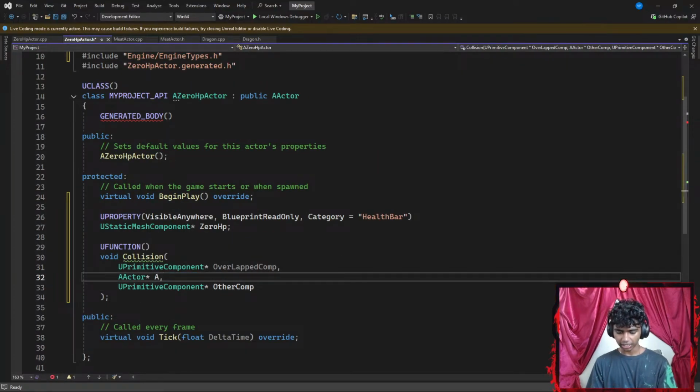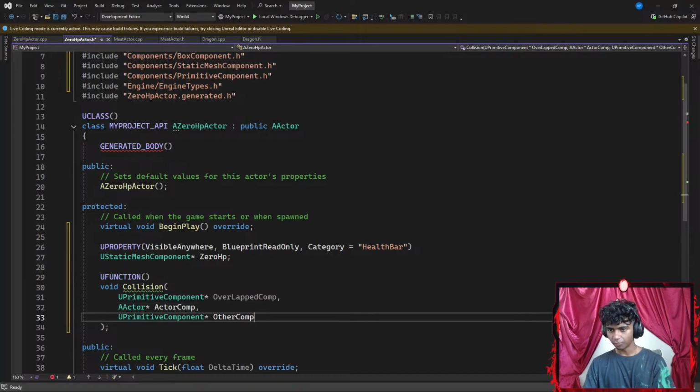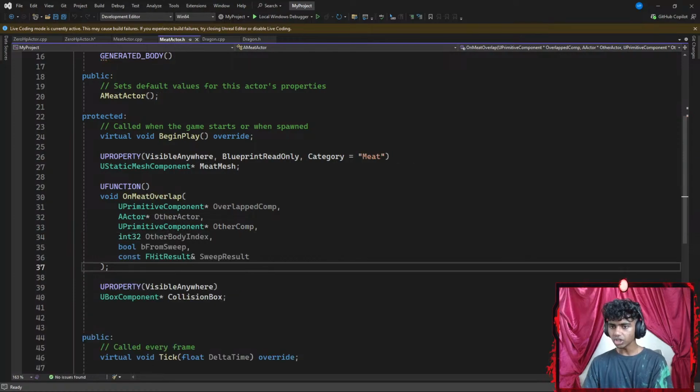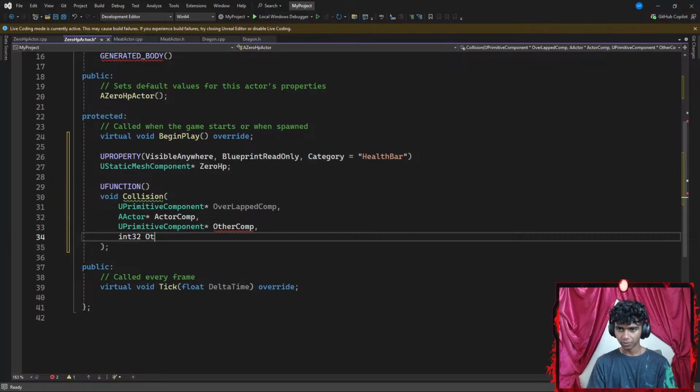Let's go with something like actor component. Okay, this is other component, and then I'm very sure I needed something like an int32. This is going to be 32-bit. What was it going to be represented by? It's going to be represented by a local variable of other body index. So other body index, I gotta break this section down. Let's go with something like other body index.